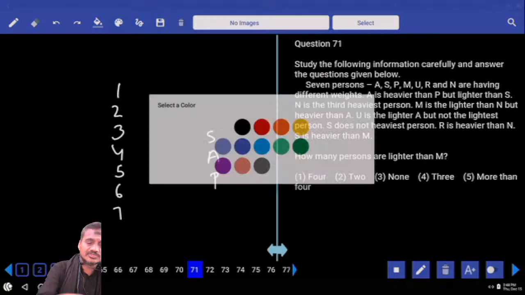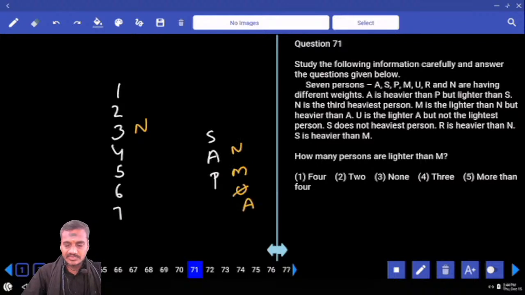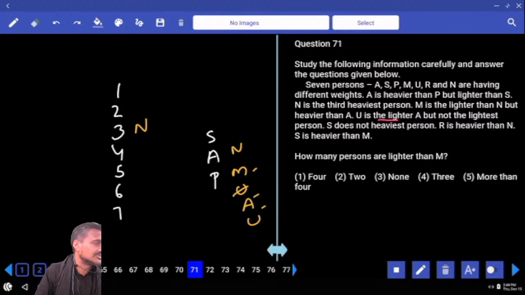N is the third heaviest person, and M is lighter than N but heavier than A. And next one, U is lighter than A but not the lightest. There are at least 3 persons below this N. And these 3 persons are M, A, U, and U is not the lightest.